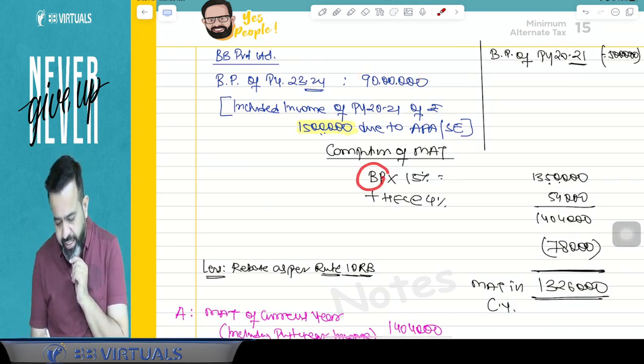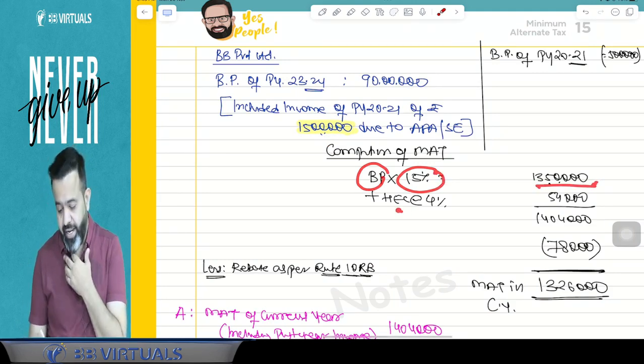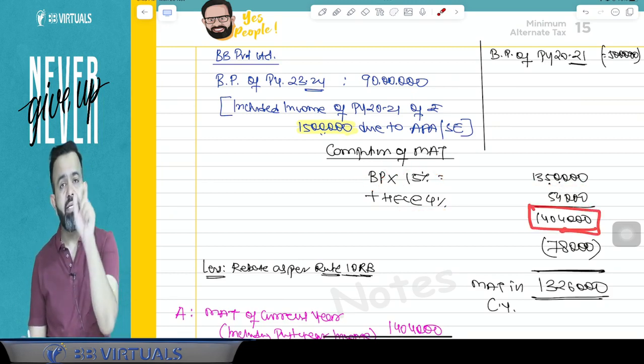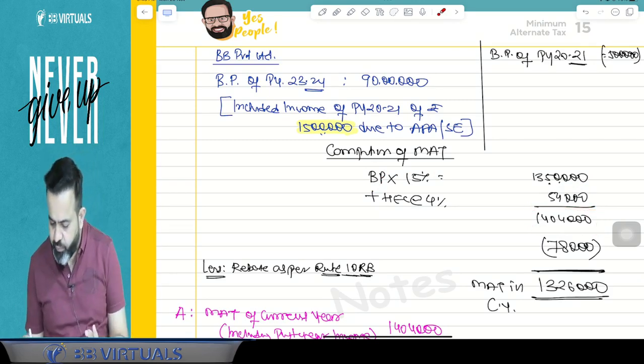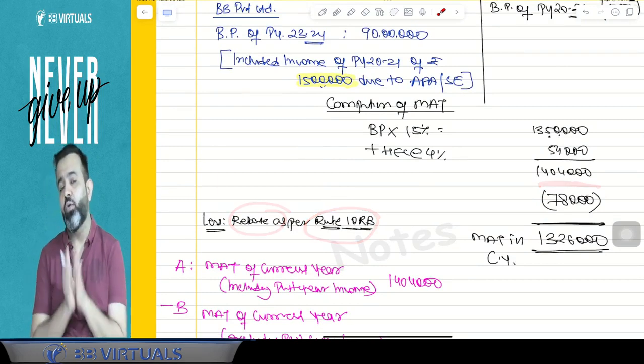And on the 90 lakh, 15% is the MAT rate, so 13 lakh 50,000 is MAT. And health and education cess is 4%, that is 54,000. So here your total MAT applicable in the current year is 14 lakh 4,000. But guys, from this 14 lakh 4,000, you will get one rebate as per Rule 10RB. Now, what is this rebate?